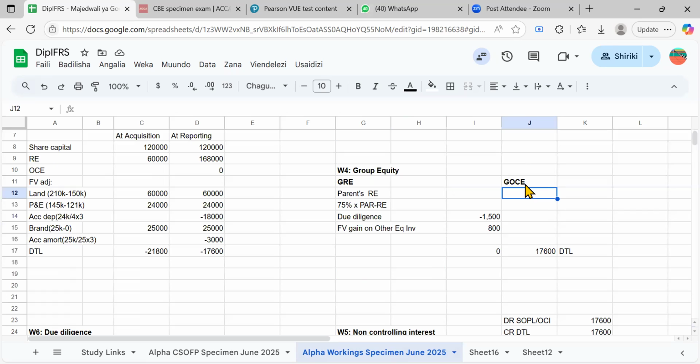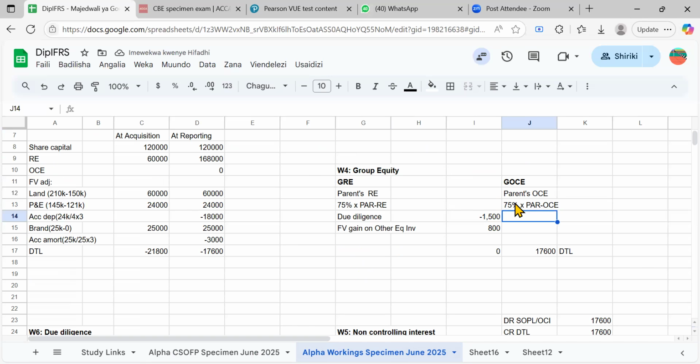So on the group other components of equity, we can go on and deduct this. You can start with the parent's, just like for group retained earnings, you start with the parent's other components of equity and take it down. Then you also take the 75 percent times post acquisition reserve, just like we did on retained earnings, but for other components of equity, it may be there or it may not be there. That's common, you should always do it.